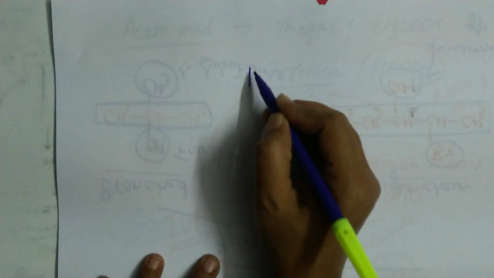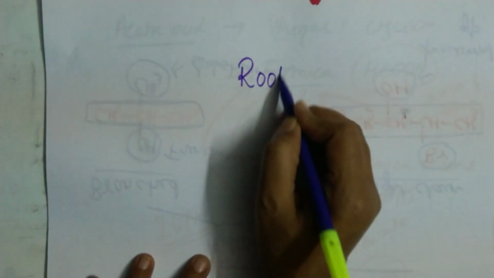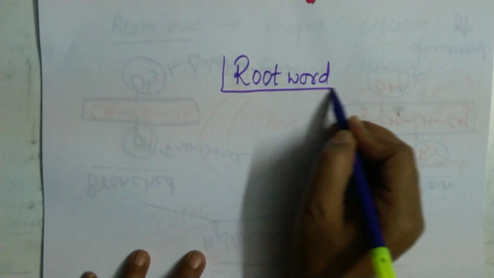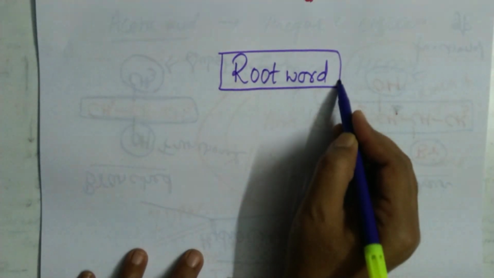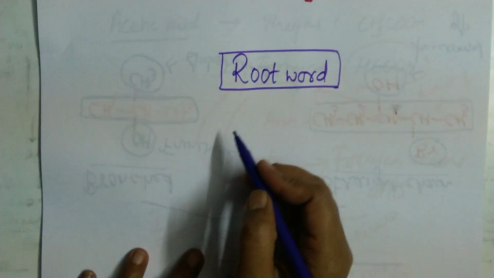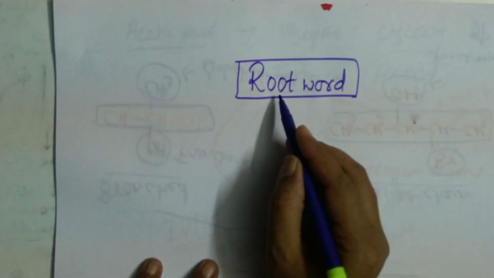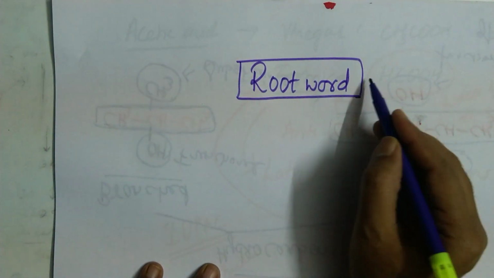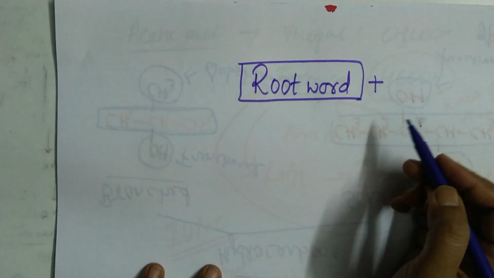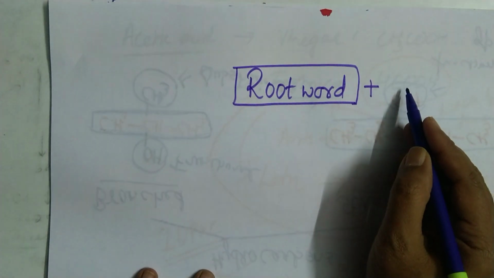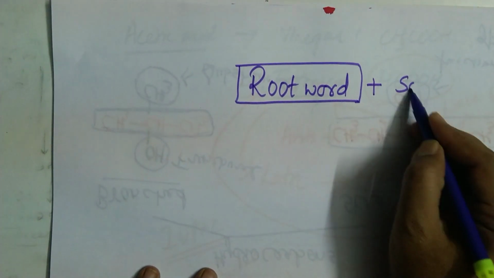Organic compound consists of the root word, which is a very important part of the molecule. So without root word, a molecule will not exist. It is like the heart of a body. So root word is very important. In front of root word, if functional groups are there, you are going to fix it after the root word. Therefore, it is called as suffix.